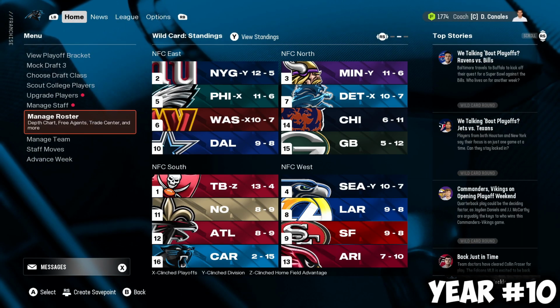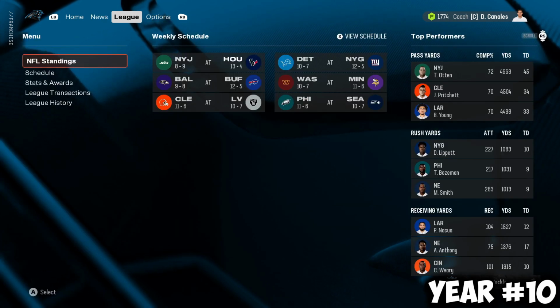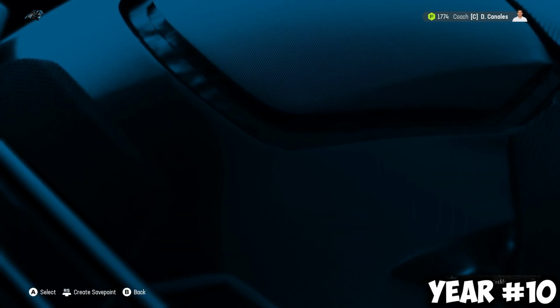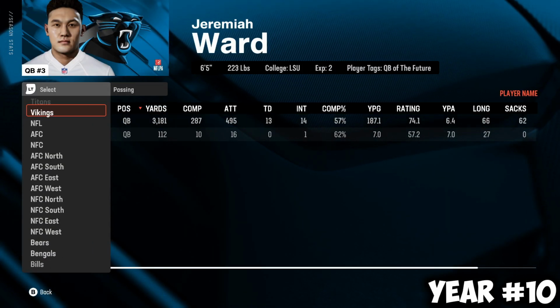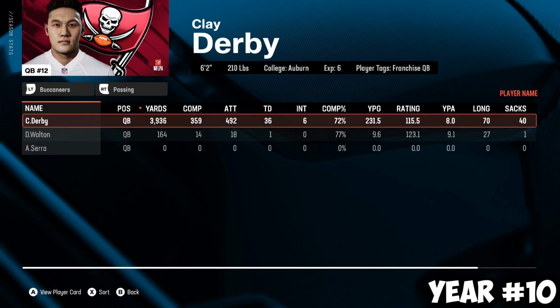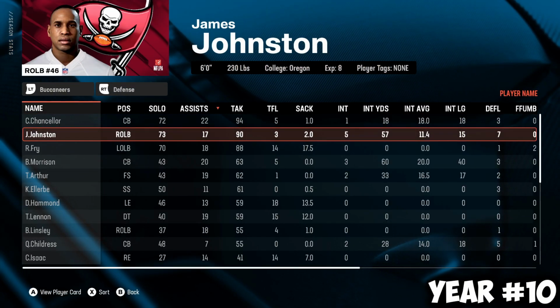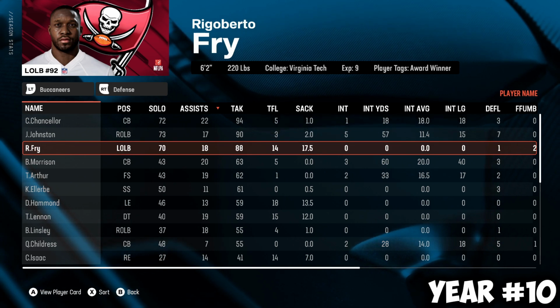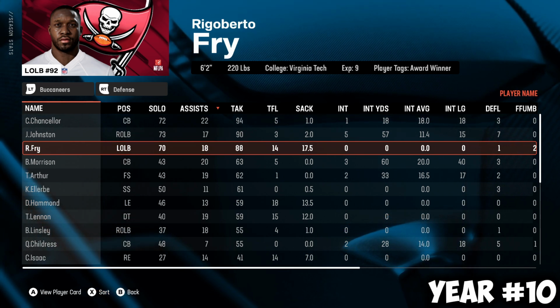However, the Bucs finish number 1 seed, 13-4. That's the highest we've seen from this Bucs team. I think 12-5 was the previous highest that we saw. Stats and awards, Jeremiah Ward still doing terrible on this Panthers team. His career is not great, to say the least. Defense on the Bucs, it is Rigoberto Fry, 17.5 sacks, the new highest, and I'm for sure certain that 88 tackles is the new high for Rigoberto Fry.